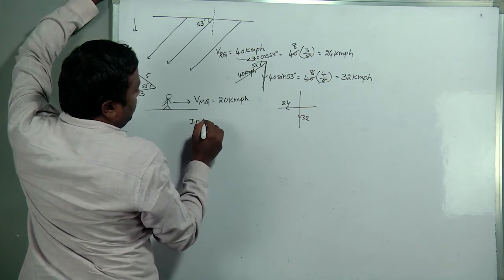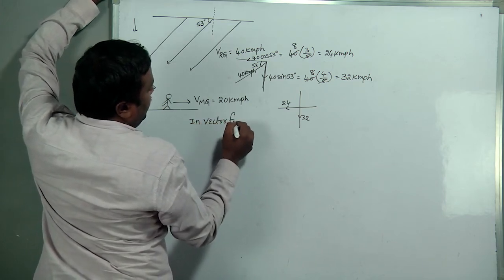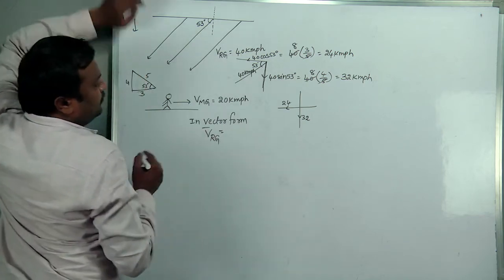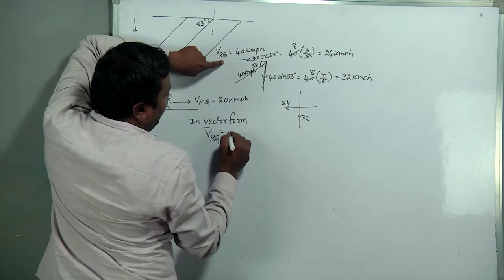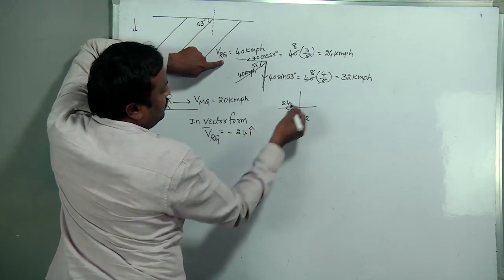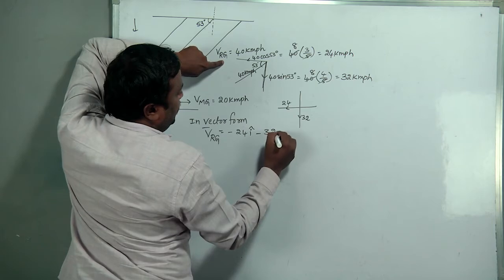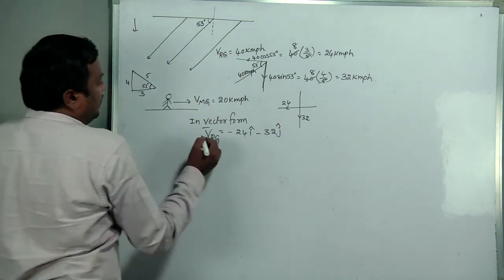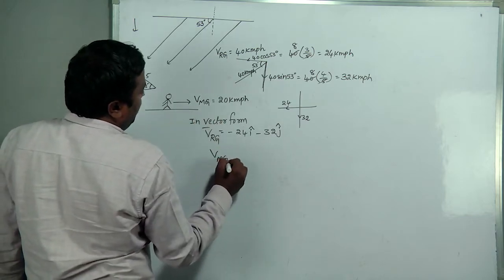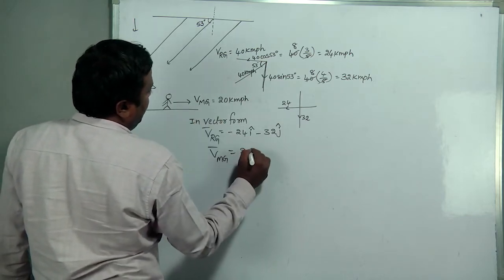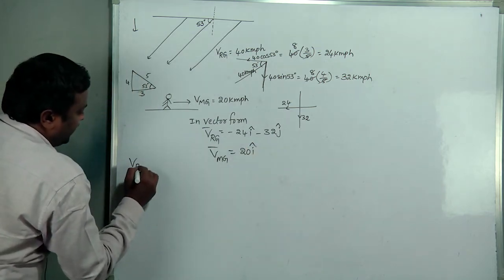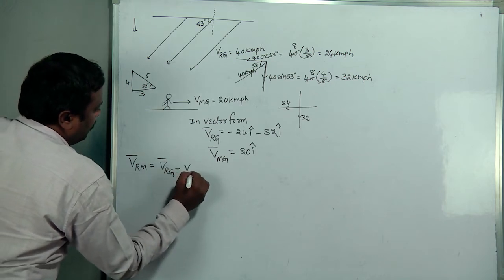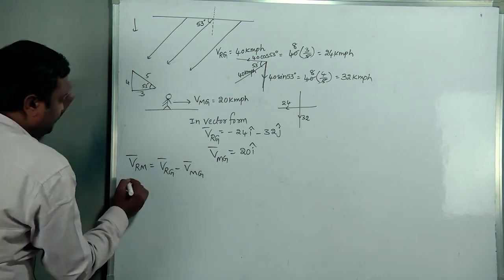Then in vector form, velocity of rain with respect to ground is equal to minus 24 i cap, minus 32 j cap. Got it? Rain with respect to ground only. The man with respect to ground is moving in the positive x-axis, that is 20 i cap. Finally, rain with respect to man equals rain with respect to ground minus man with respect to ground.